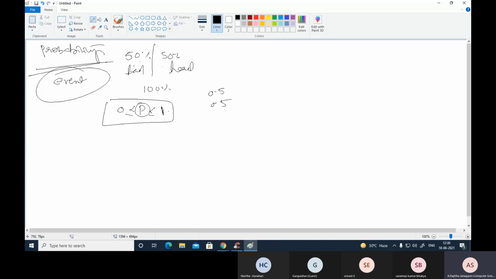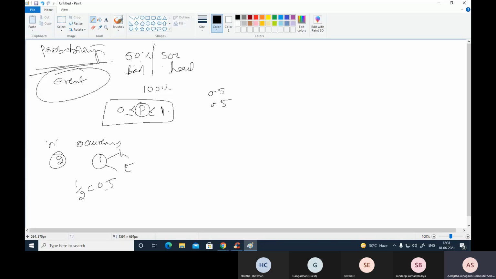So if in an experiment, that is any event or experiment, there are n occurrences. Suppose you toss the coin, that means 2 occurrences are there. Out of these 2 occurrences, we get only one, either head or tail. So total we have 2, and 1/2 is nothing but 0.5. A 50% chance is there. So this is the probability.